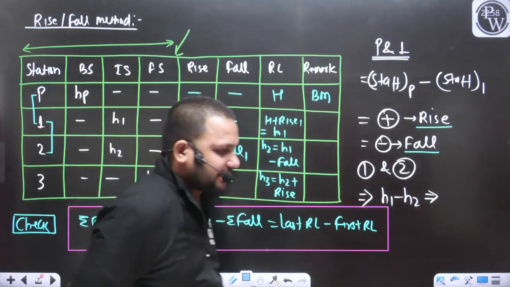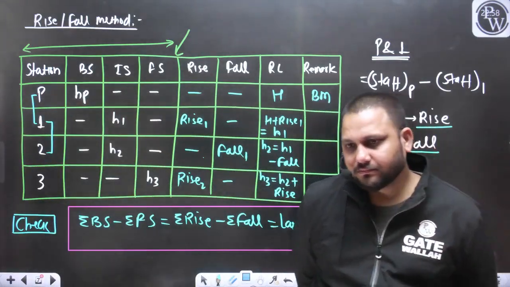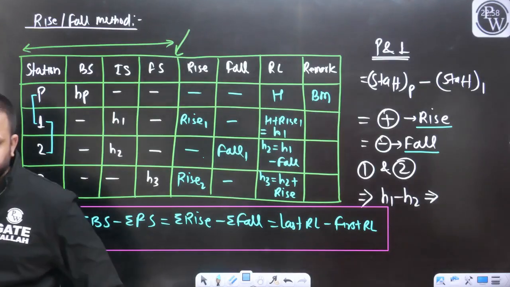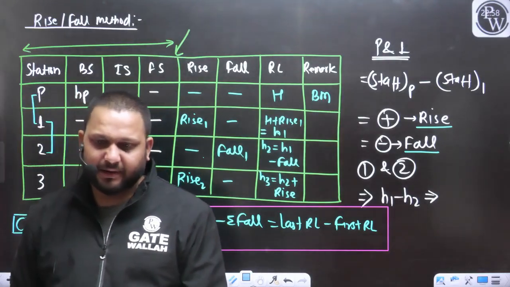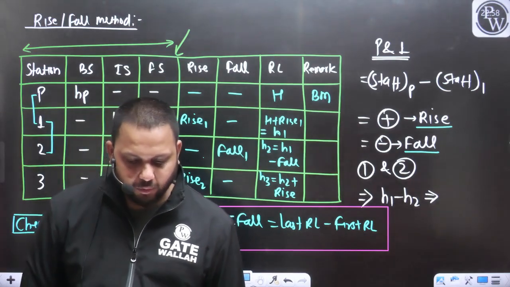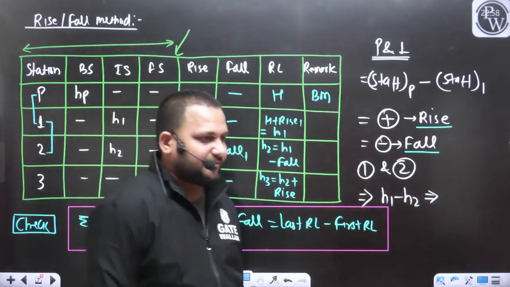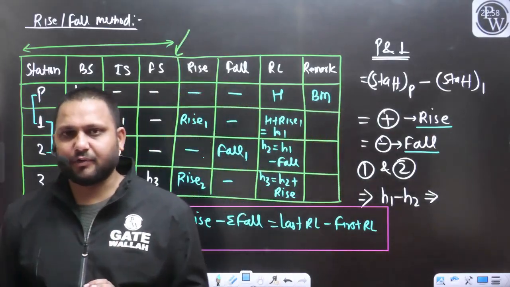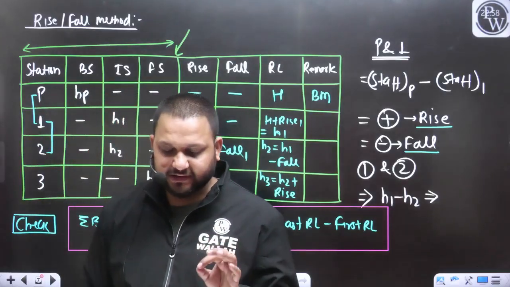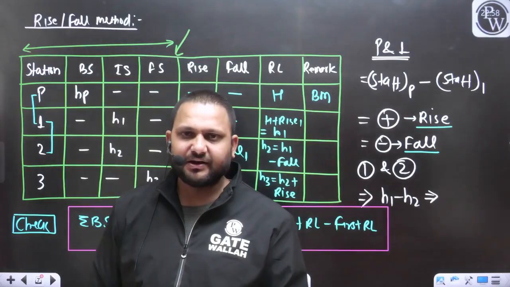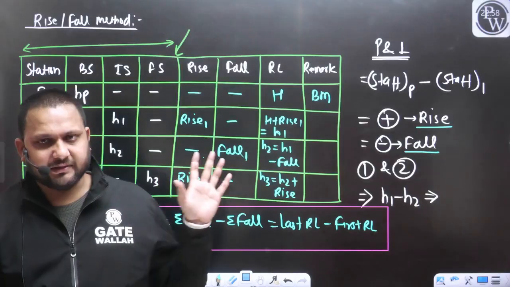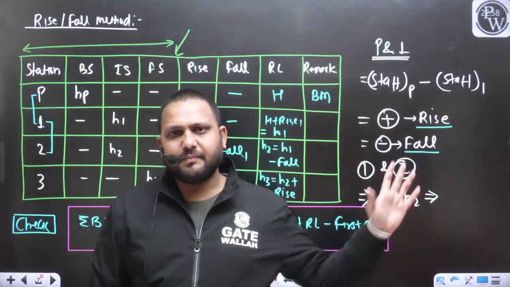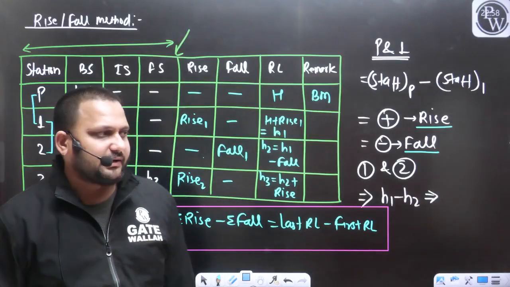I hope the entire discussion is clear to everyone. So we have discussed both the methods to find out the RL. We have discussed the HI method or the line of collimation method, and we have discussed the basic concept of the rise and fall method. We have discussed the checks for both the methods. Field work, how you can take the observation, how you can take the staff readings, how you can fill the staff readings in the tables, how you can calculate the RL manually, or how you can calculate the RL in the tabulated form.